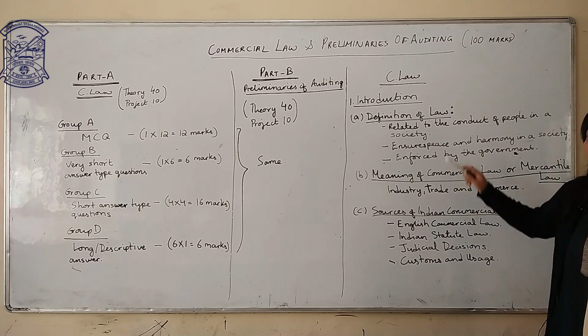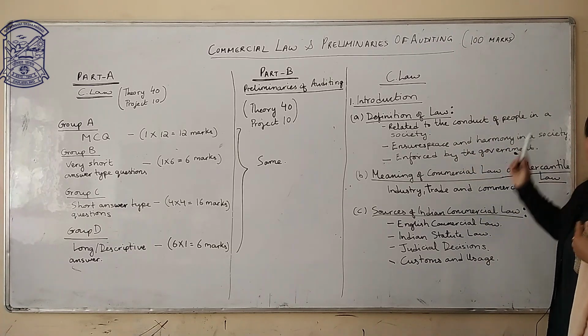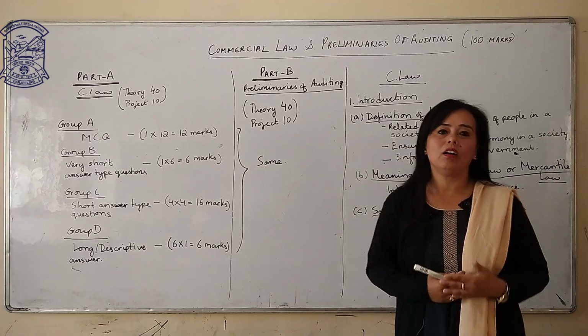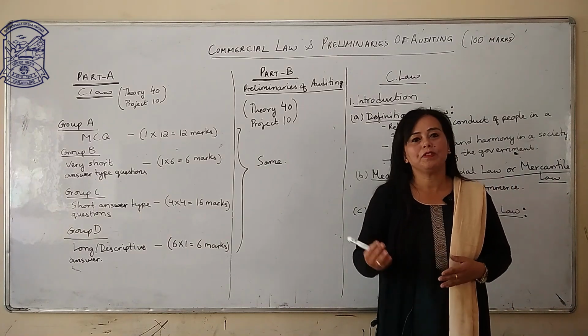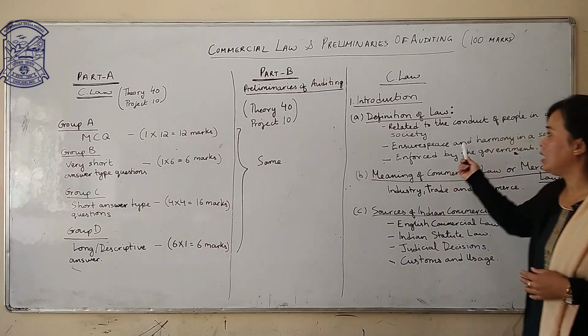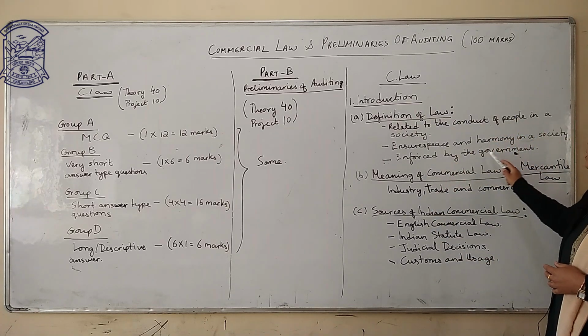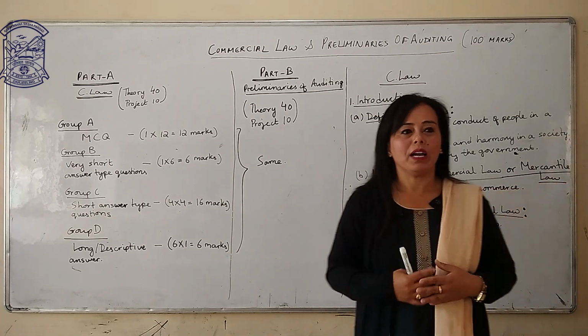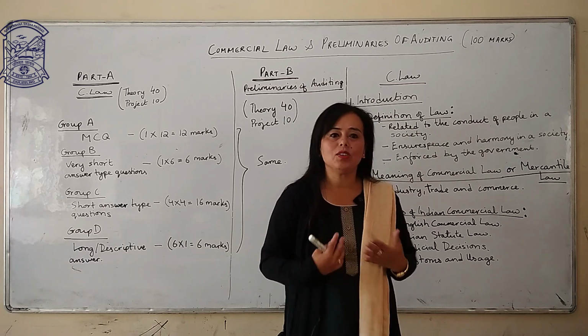Now next, it ensures peace and harmony in a society. If we do not follow law, as I told you before, peaceful living is impossible. Now thirdly, it is enforced by the government. In every country, law is enforced by the government. So that is all.